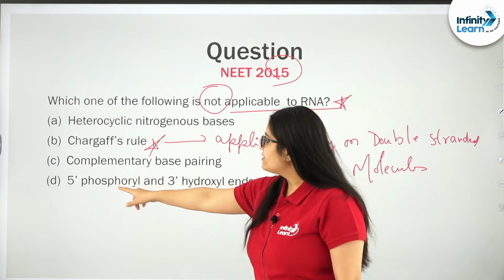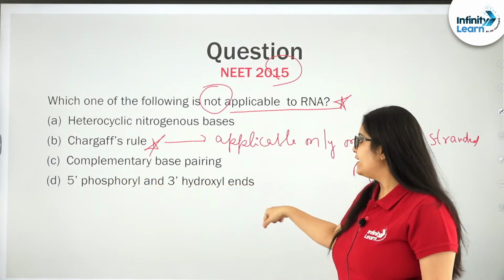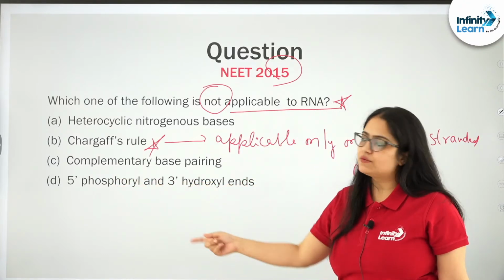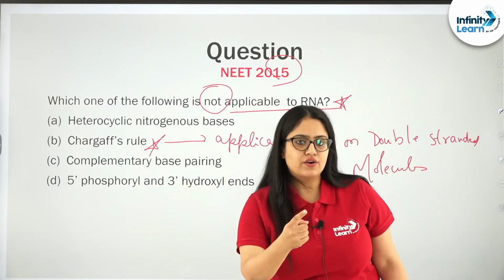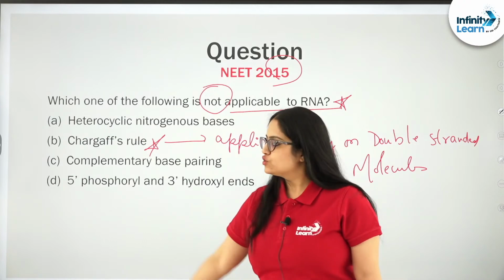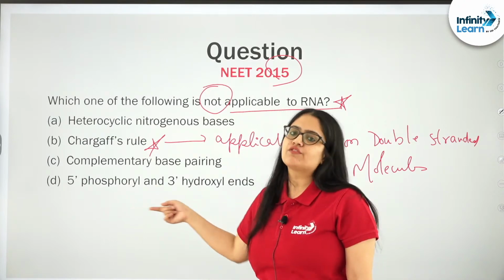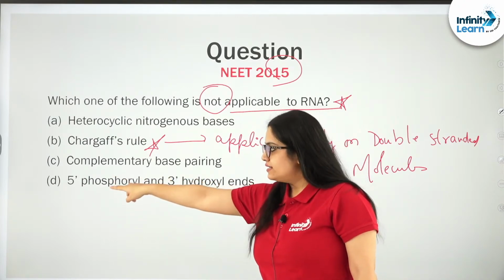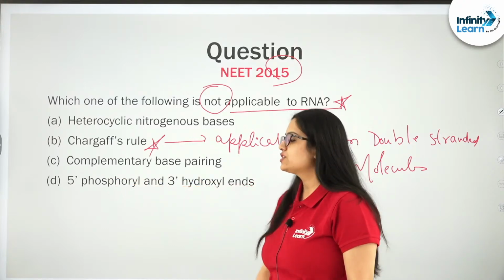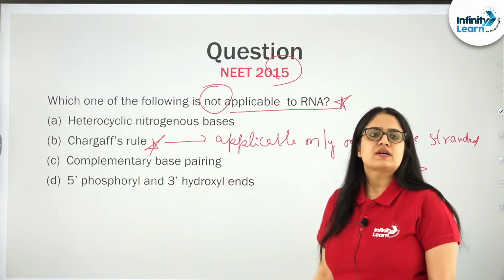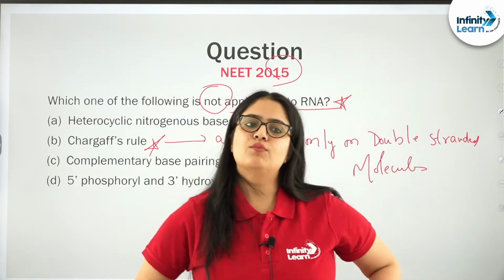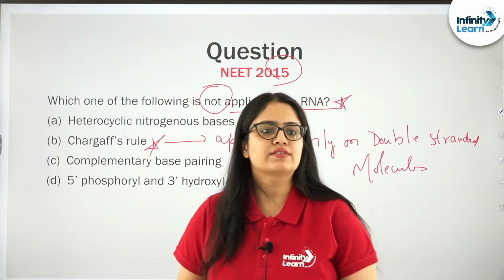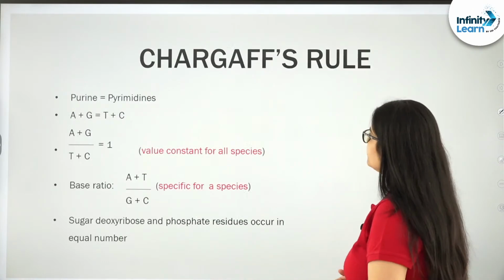Next, 5-phosphoryl and 3-hydroxyl ends, they will also be present because these ends are with respect to the single strand, not with respect to two strands. So each strand of a polynucleotide chain will contain 5-phosphoryl and 3-hydroxyl groups. So all these are possible, but Chargaff's rule is for only double stranded molecules. Very right, Safura.